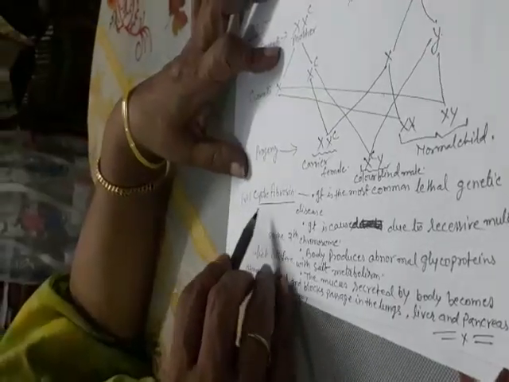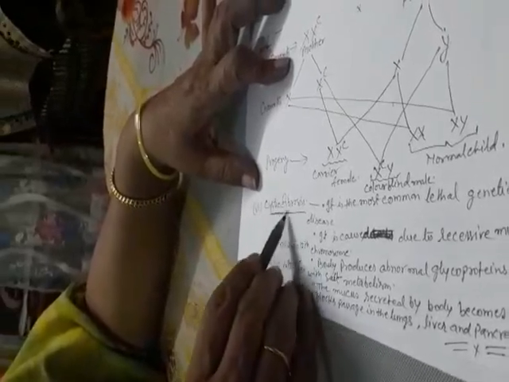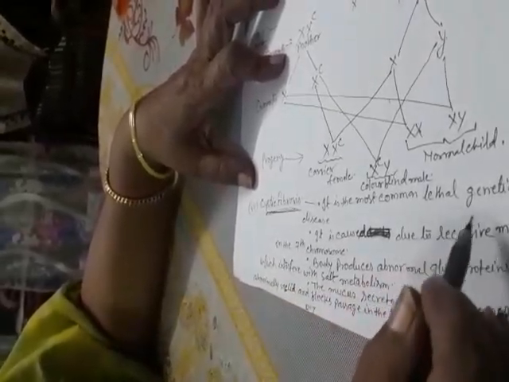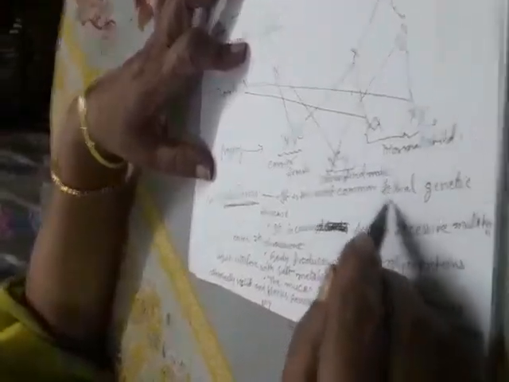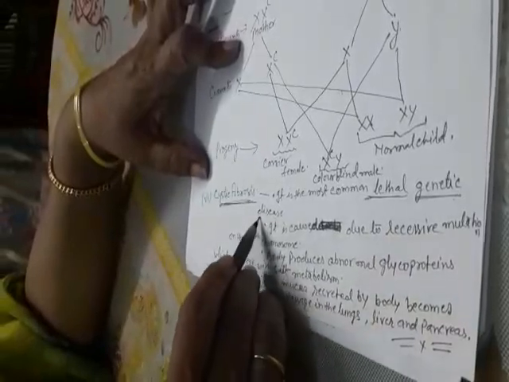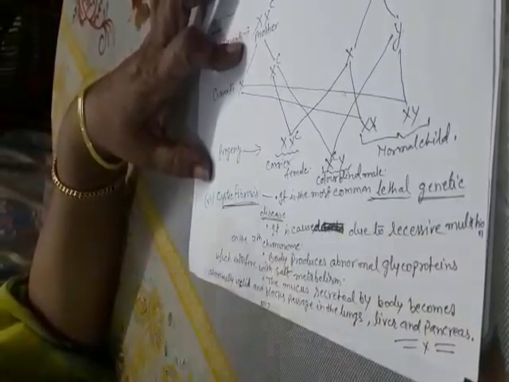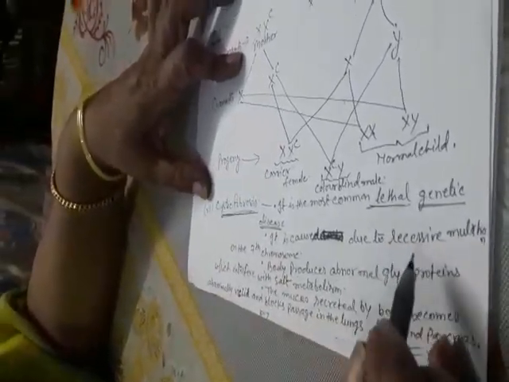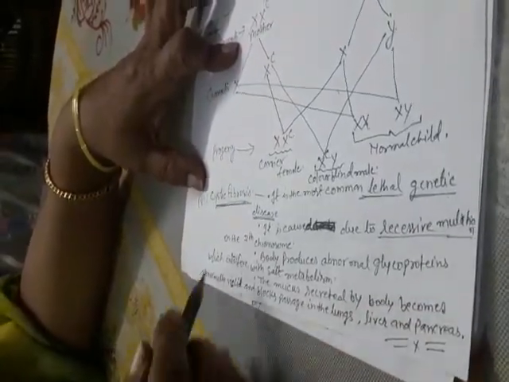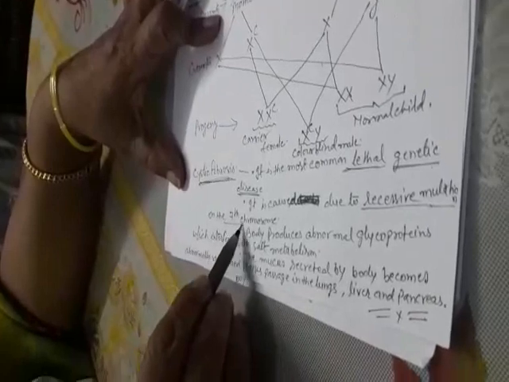And last, cystic fibrosis. It is the most common lethal genetic disease. It is caused due to a recessive mutation on the 7th chromosome.